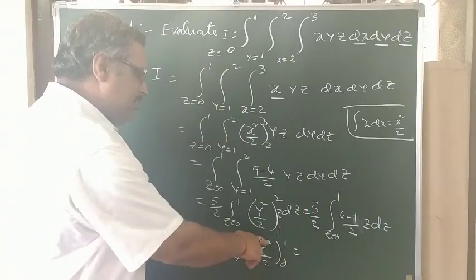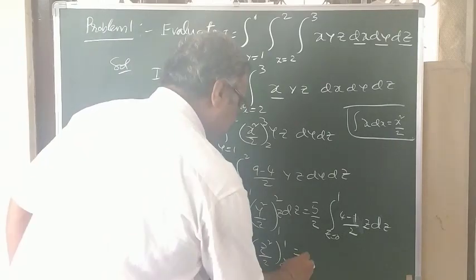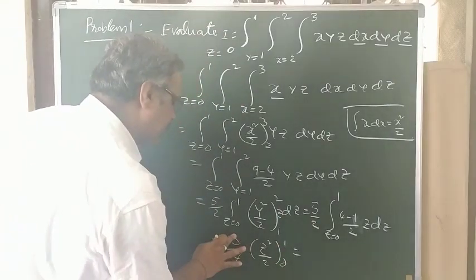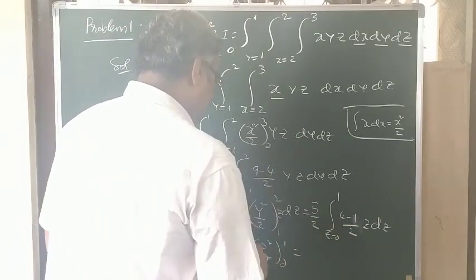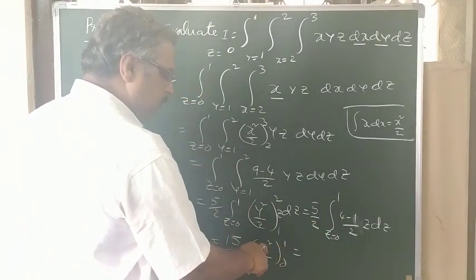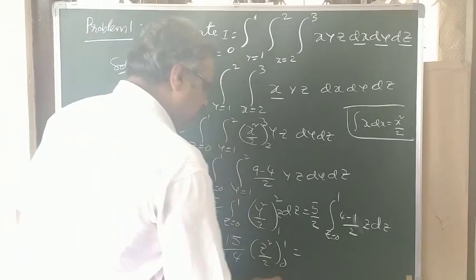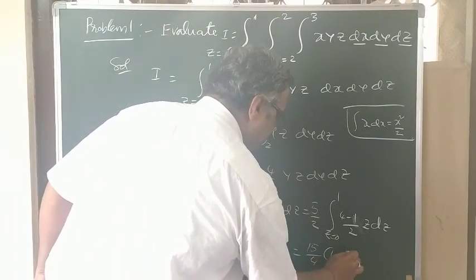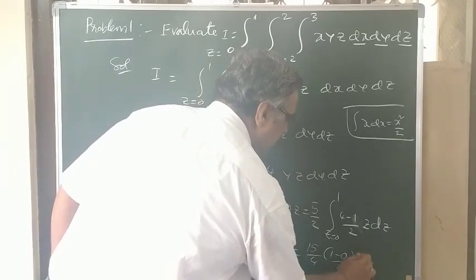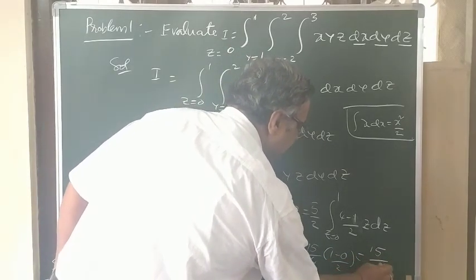Now substitute the limits z equals 1, then z equals 0. This is 15 by 4 times 1 minus 0 over 2. That is 15 by 8.